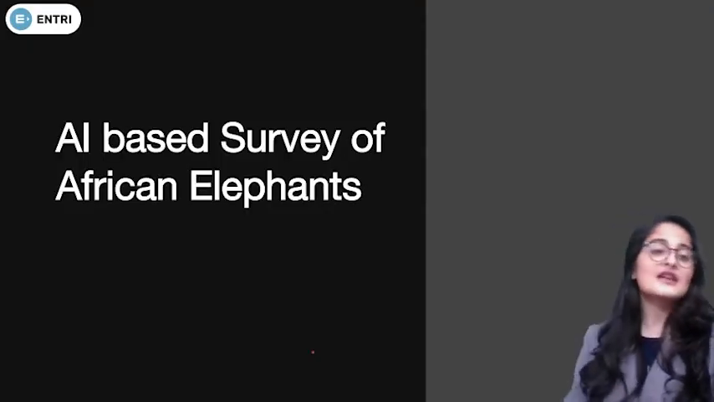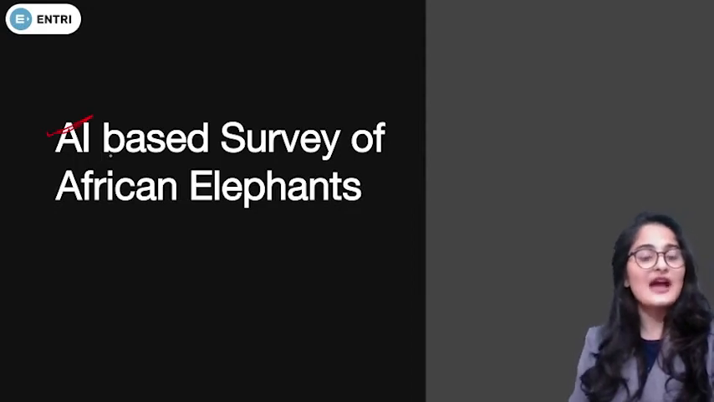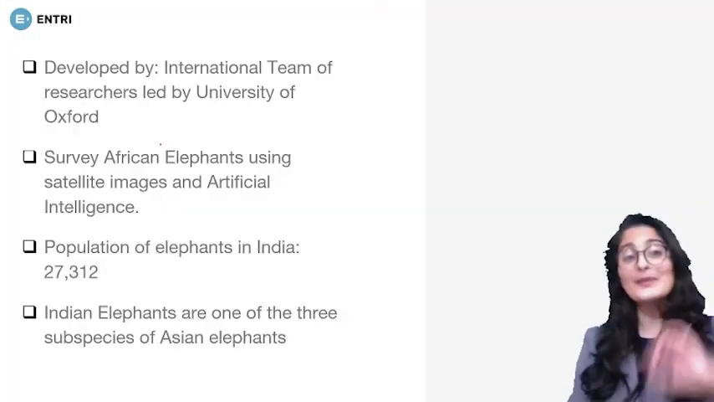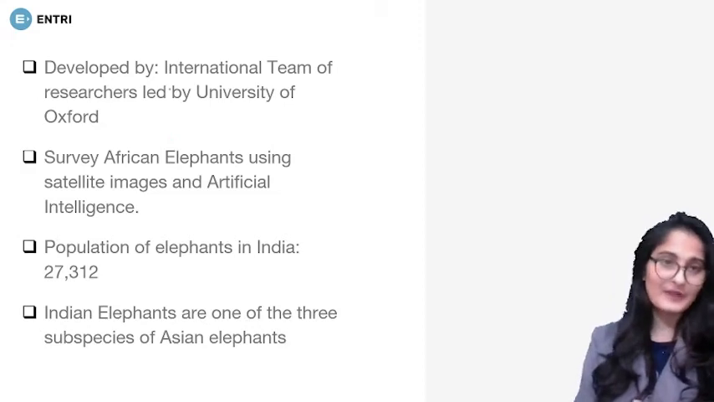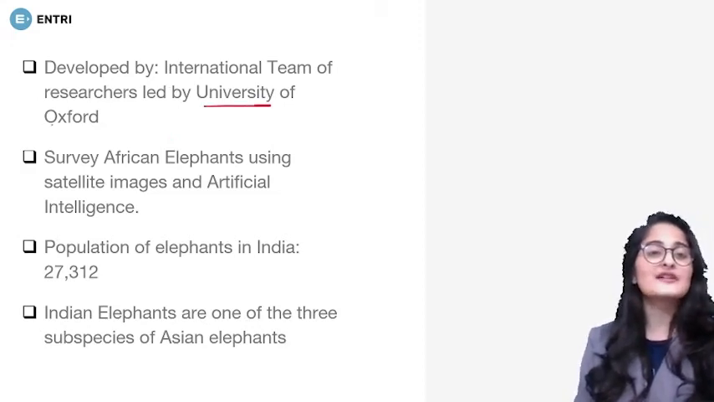Right? Then, artificial intelligence based survey of African elephants. Now this is a new method that has been developed for survey, and this has been developed by the University of Oxford.